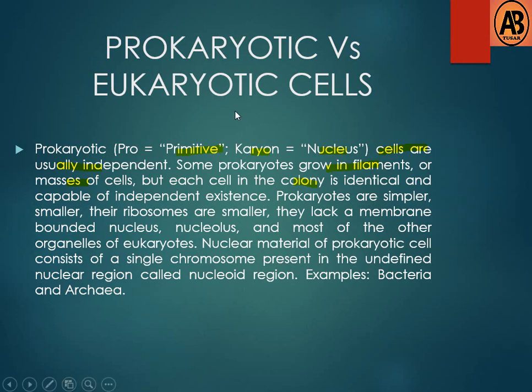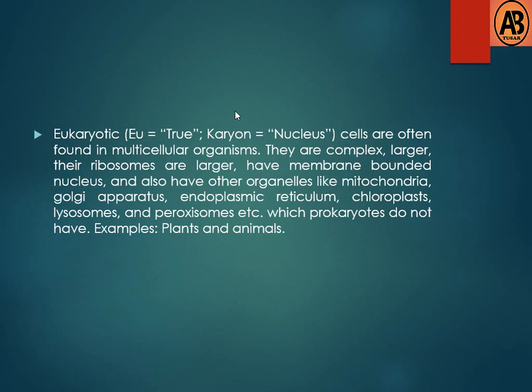So what is eukaryotic cell? Eukaryotic, eu means true and karyon means nucleus. Eukaryotic cells are often found in multicellular organisms. Eukaryotic means the cell which has a true nucleus. They are complex, larger, and their ribosomes are larger, and they have a membrane-bound nucleus.